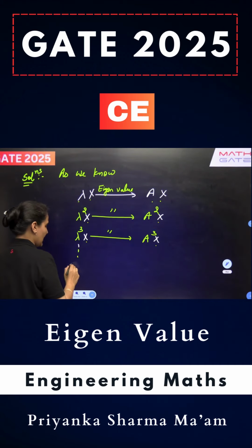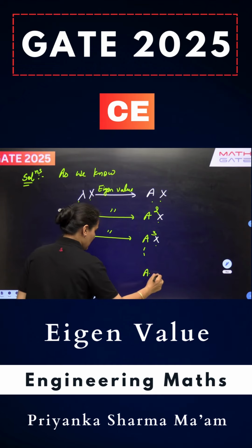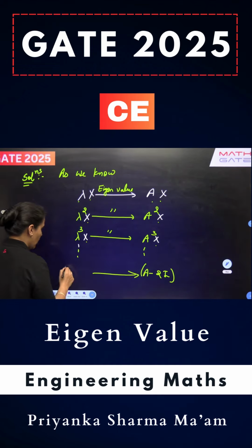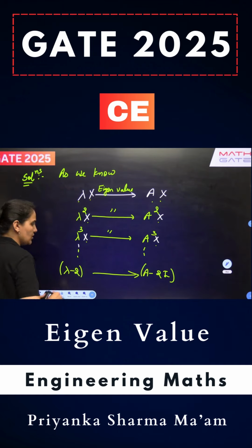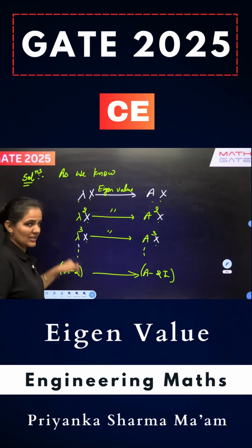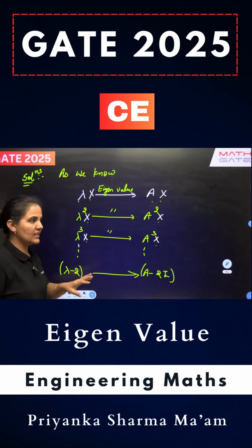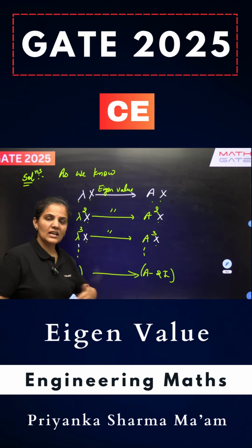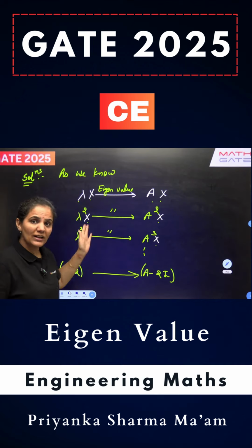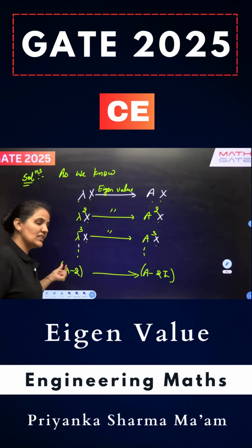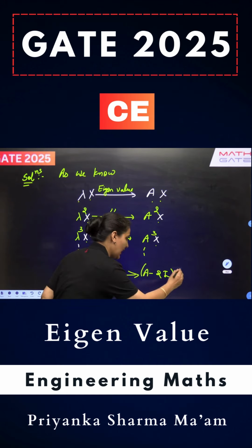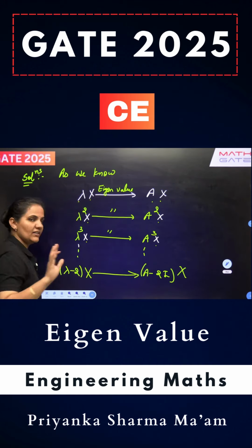So in the same manner, I can write down for the matrix A minus 2I, the eigenvalue will be what? Lambda minus 2. What you need to do is, in the place of A, you need to put lambda only. So this will be lambda minus 2. In this concept, very easily we can understand that the eigenvalue will change according to the power. So for lambda eigenvalue of A, lambda square of A square, lambda cube of A cube, then lambda minus 2 will be the eigenvalue of A minus 2I, and in this case again the eigenvector remains unchanged, so the eigenvector will be X only.